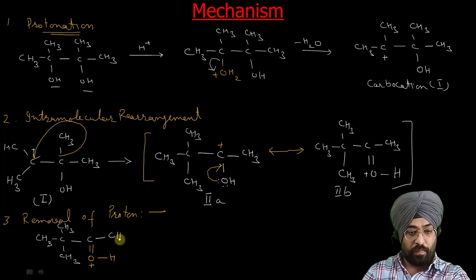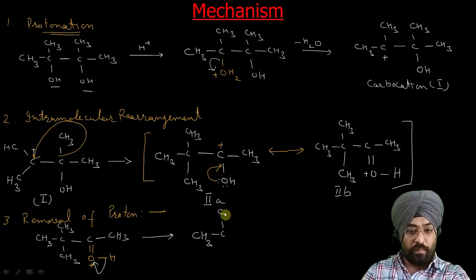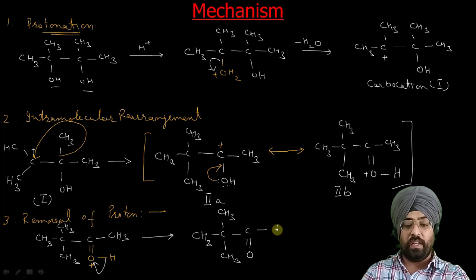The next step is the removal of this proton. So now you get CH3, CH3, CH3, C double bond O, CH3. So that is your pinacolone. This compound is pinacolone.